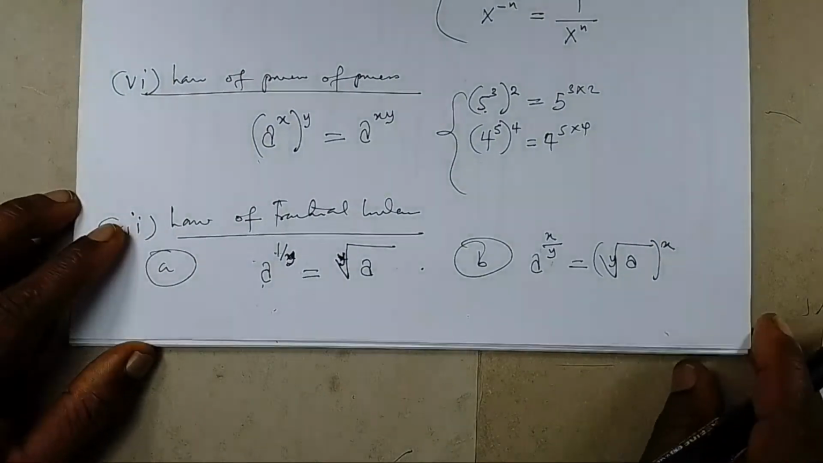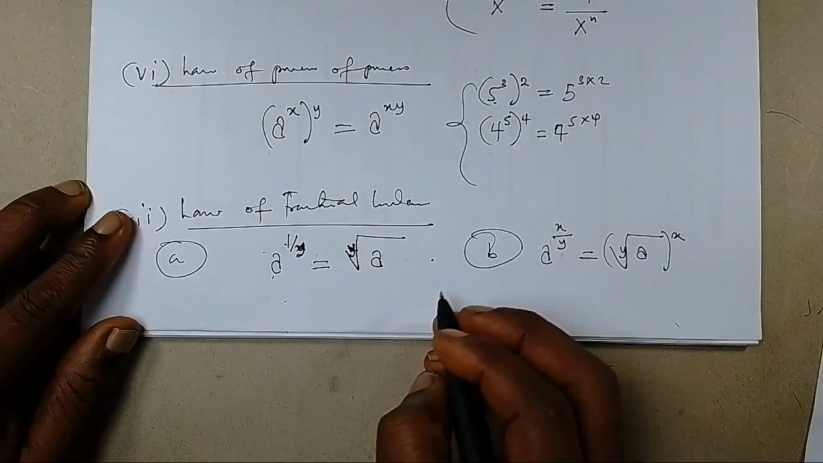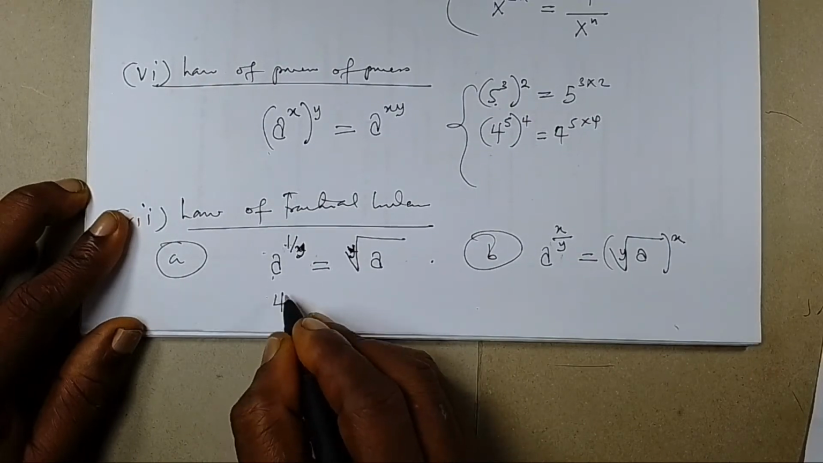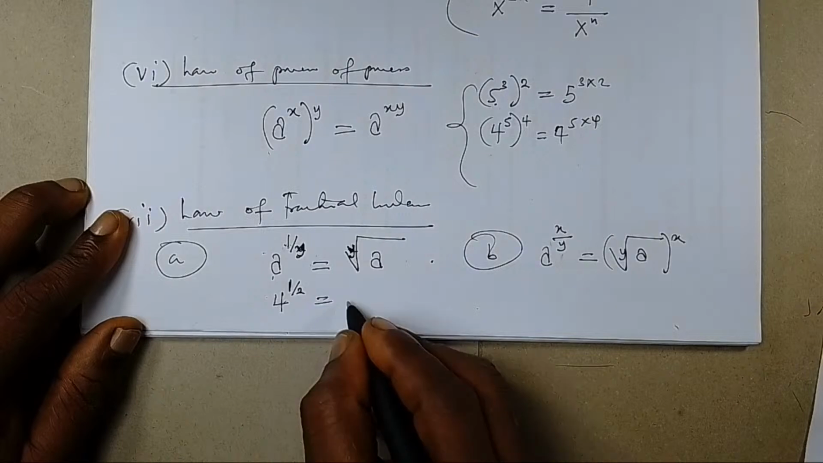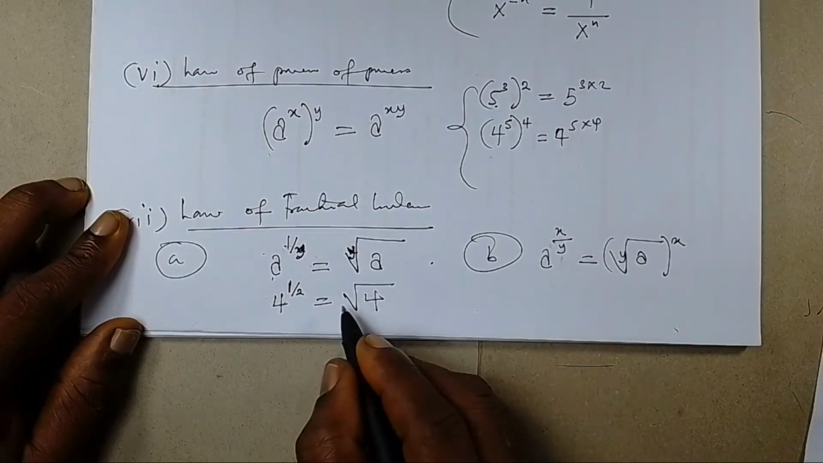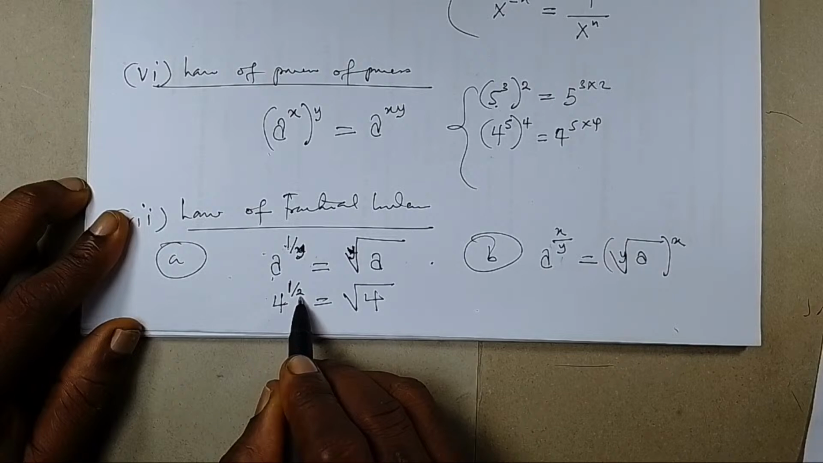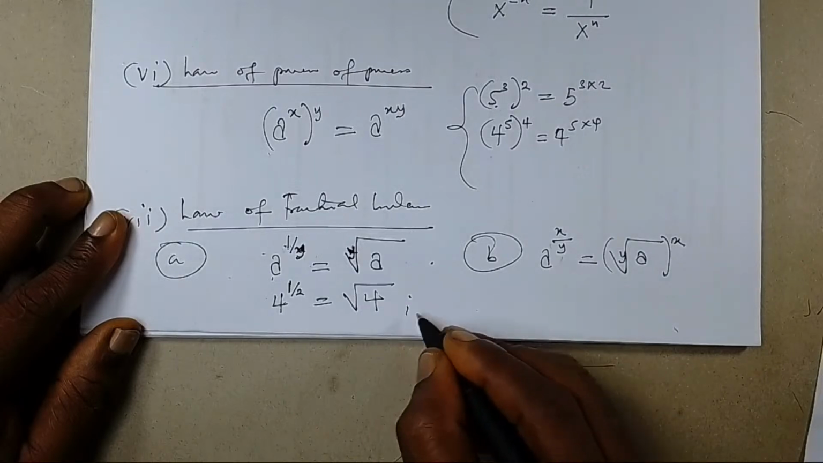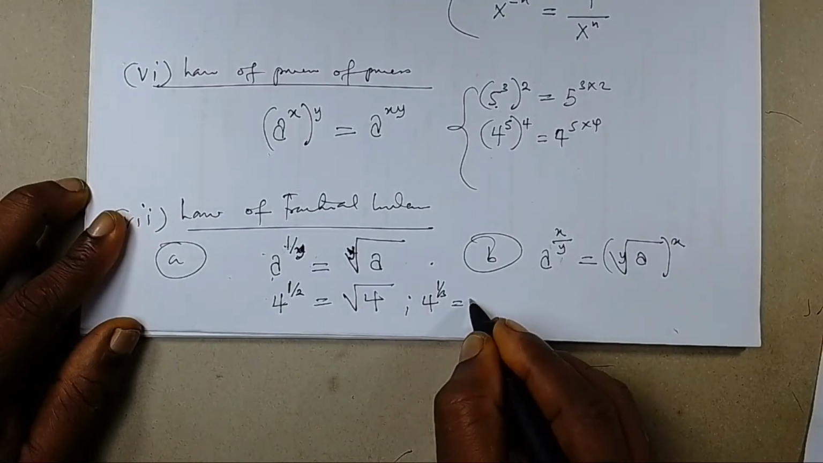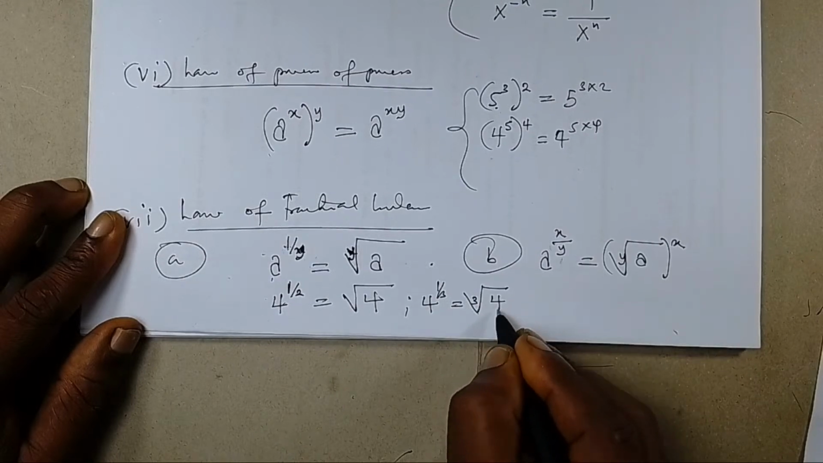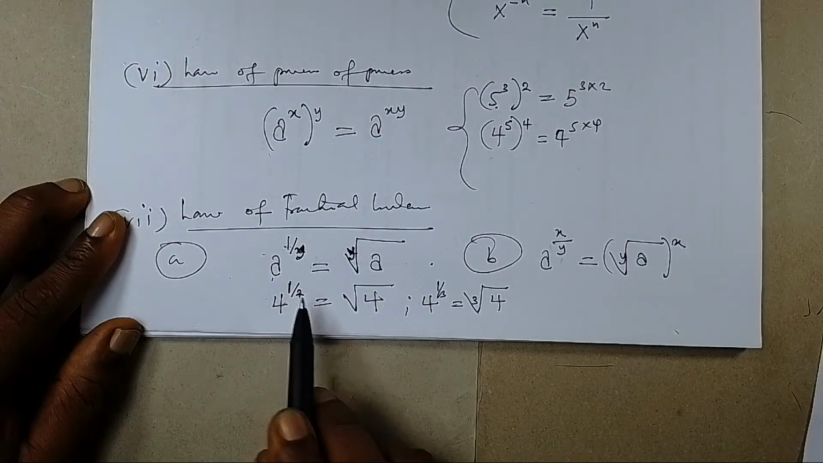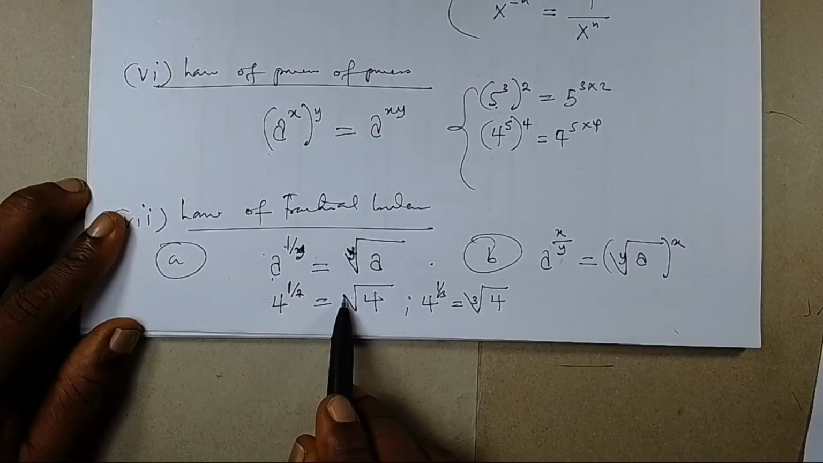Now let me show you an example of this law. If you have, for instance, 4 raised to power 1 over 2, this will be the square root of 4. Take note, when this denominator is 2, we don't put the 2 here because we are referring to the square root. However, if it were to be 4 raised to power 1 over 3, then I'm going to have the third root of 4. Please take note, when the denominator in the fractional index is 2, you don't put 2 in this root because it will be representing the square root.